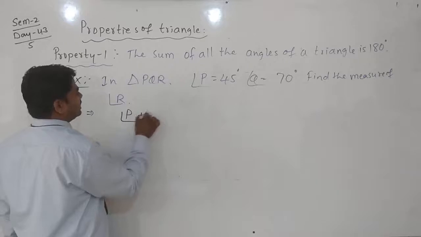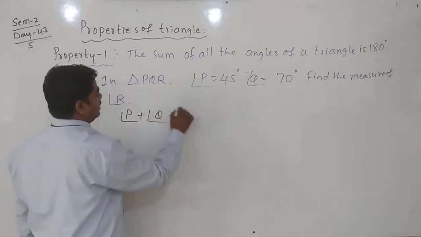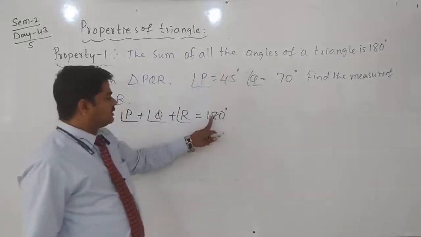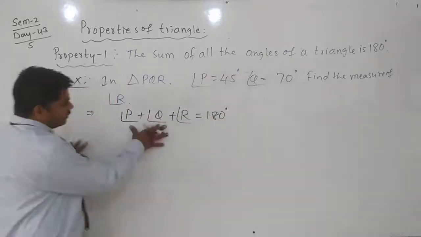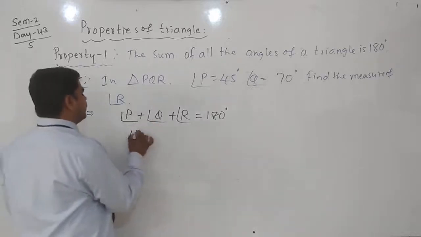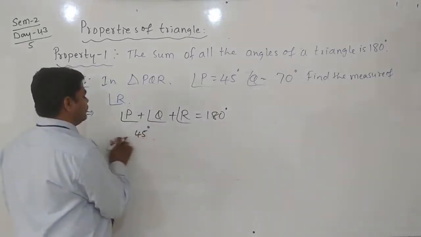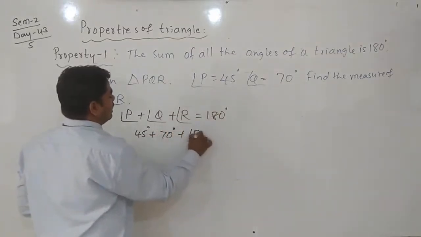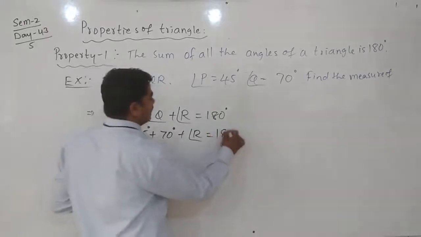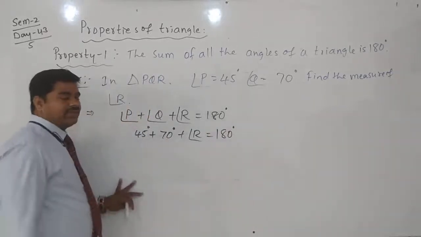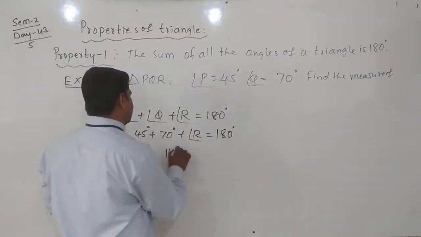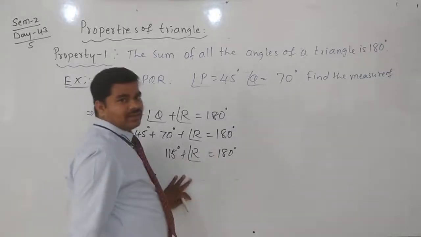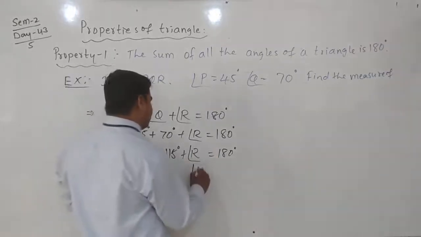Now you can write the sum of these angles. Angle P plus angle Q plus angle R is equal to 180 degrees. This property says, yes or no? The sum of all three angles is equal to 180 degrees. We know these two angles. Angle P is 45 degrees plus angle Q is 70 degrees. We don't know angle R, keep it as it is, equal to 180 degrees. Now both together the sum is 115 degrees, plus angle R equals 180.